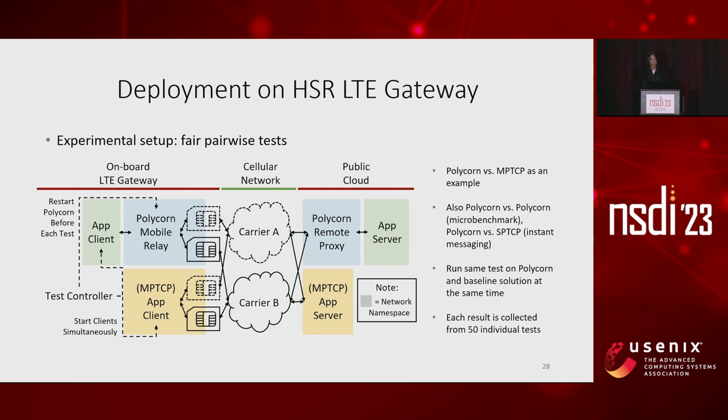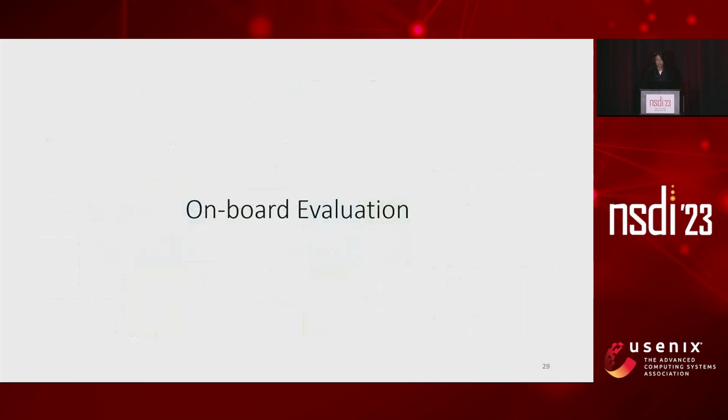We ensure fairness by testing under the same network condition, in other words, starting tests simultaneously. Also, we repeat each test 50 times to collect representative results. Still, we note that the variance in the results is comparatively high due to the fluctuating nature of the HSR LTE network. So, let's see our key results.